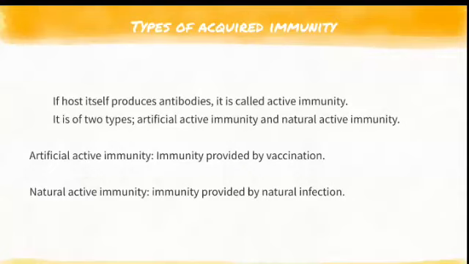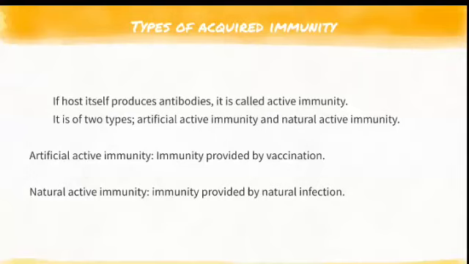It is of two types, active immunity and passive immunity. When the host itself produces antibodies, it is called active immunity. So acquired immunity is divided into active immunity and passive immunity. What is active immunity? The host itself produces antibodies. I get an infection and my body produces antibodies, we call it active immunity. It is of two types: artificial active immunity and natural active immunity.